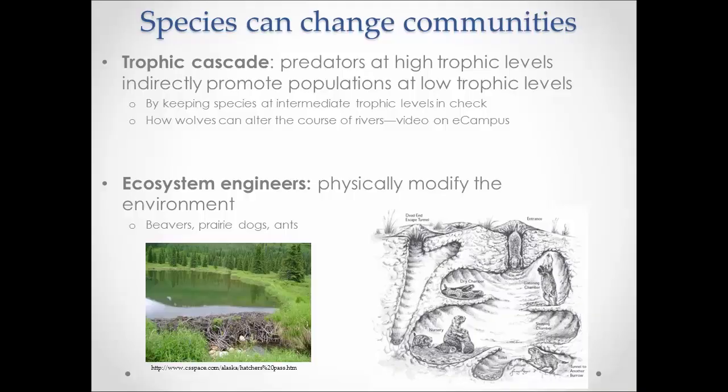Species themselves can also change communities as well. Trophic cascade refers to the suite of effects that occur when predators and high trophic level organisms indirectly boost the population of low trophic level organisms by preying on and managing the populations of intermediate trophic level organisms.